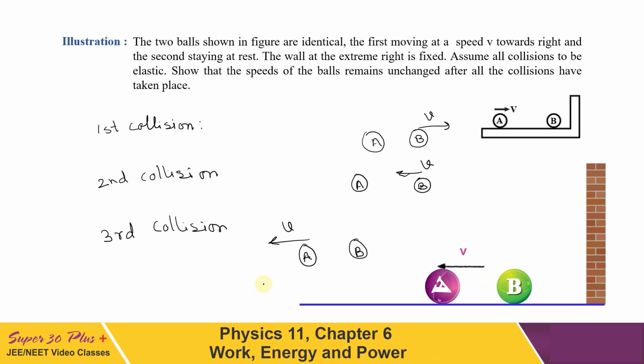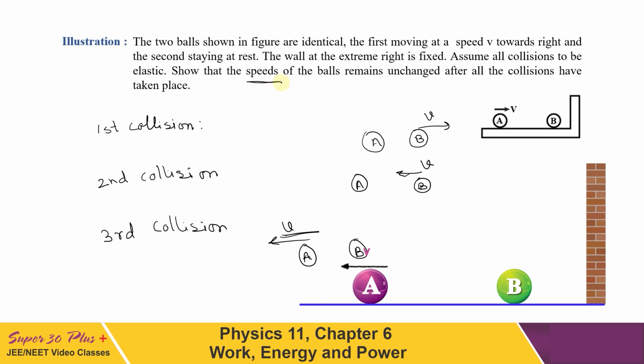After this collision, is there any possibility of further collisions? No, because A will continue moving towards the left with this constant speed while B will remain at rest. So there are a total of 3 collisions taking place in the system, and as I have shown, speeds are unchanged. Here it is written speed, not velocity.